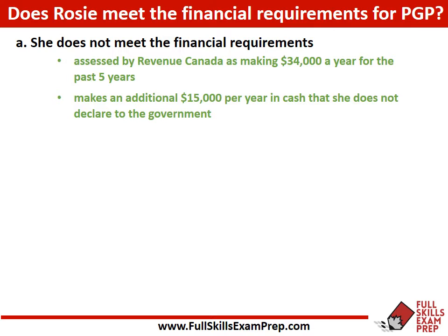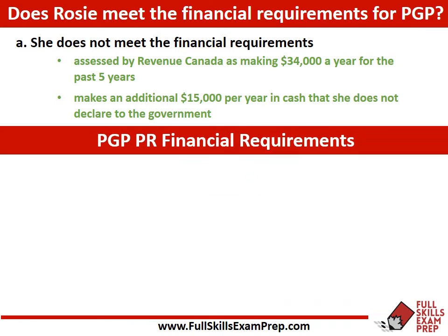Now, when we take a look at A, she does not meet the financial requirements. This touches into the analysis we did before. So we could see again that she made a certain amount of money per year that was declared to Revenue Canada. That was $34,000 per year. In the story, they said for the past 5 years, remember that we need to meet the requirements for each of the previous 3 years. And she makes an additional amount in cash that she doesn't declare to the government.